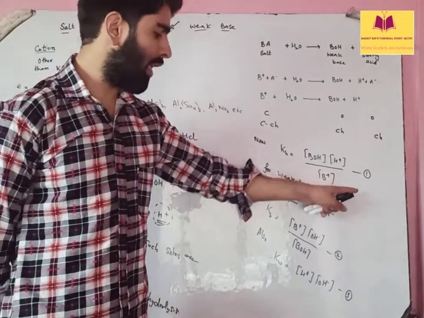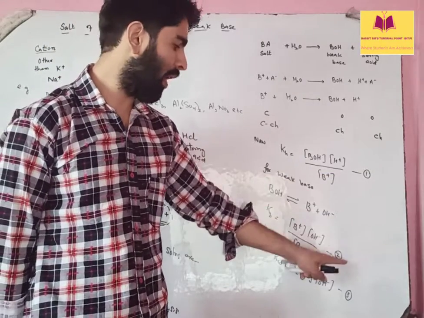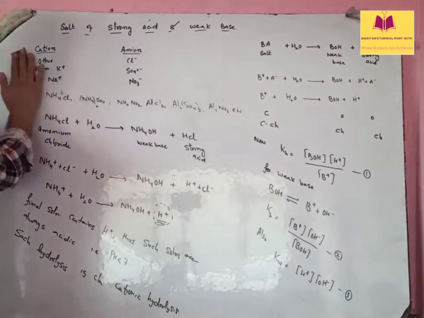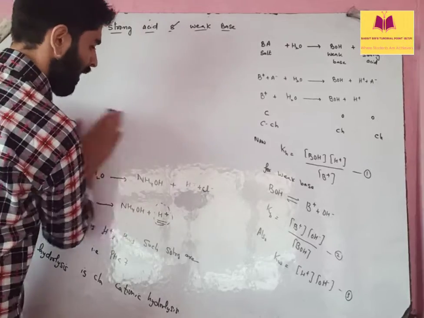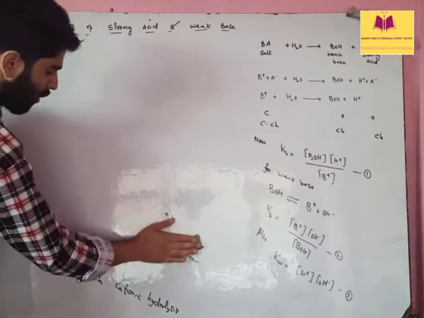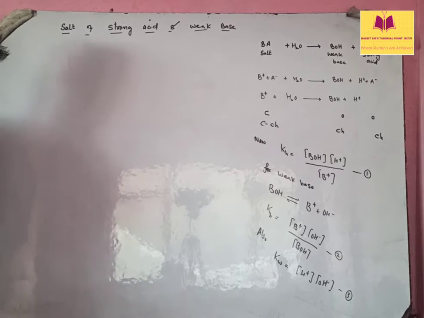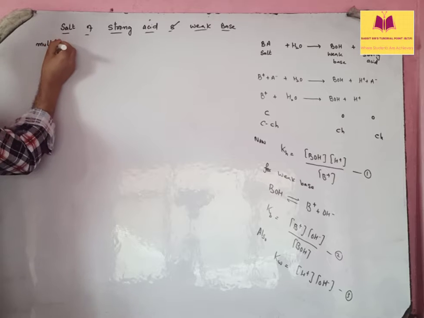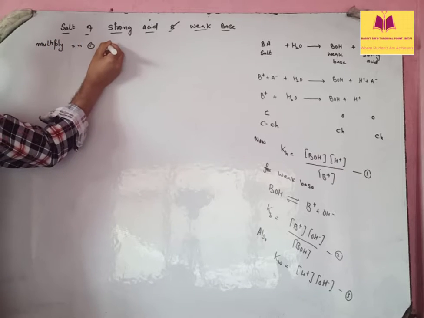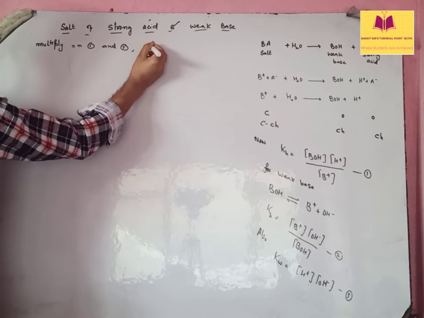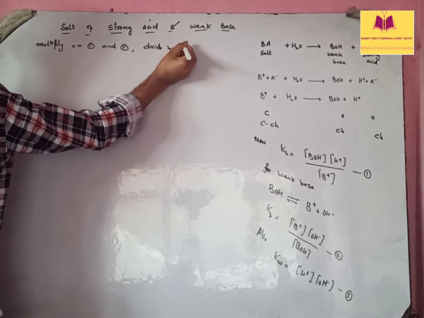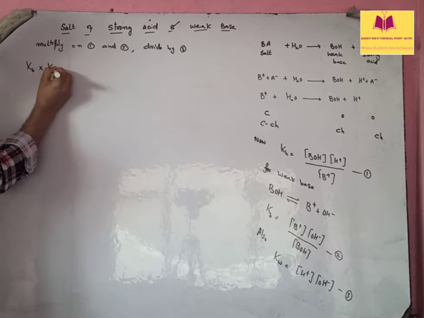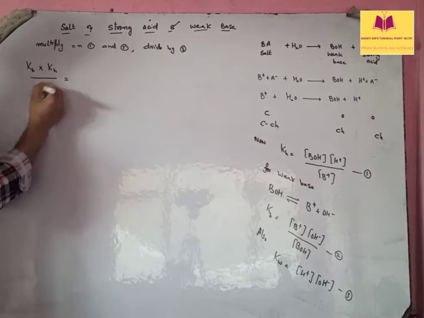We are going to multiply equation 1 and 2, then we will divide it by 3. As usual, that is the procedure: multiplying equation 1 and 2, then dividing by 3. So write it this way: multiply equation 1 and 2, then divide by 3. What you are going to get is Kb multiplied by Kh divided by Kw.